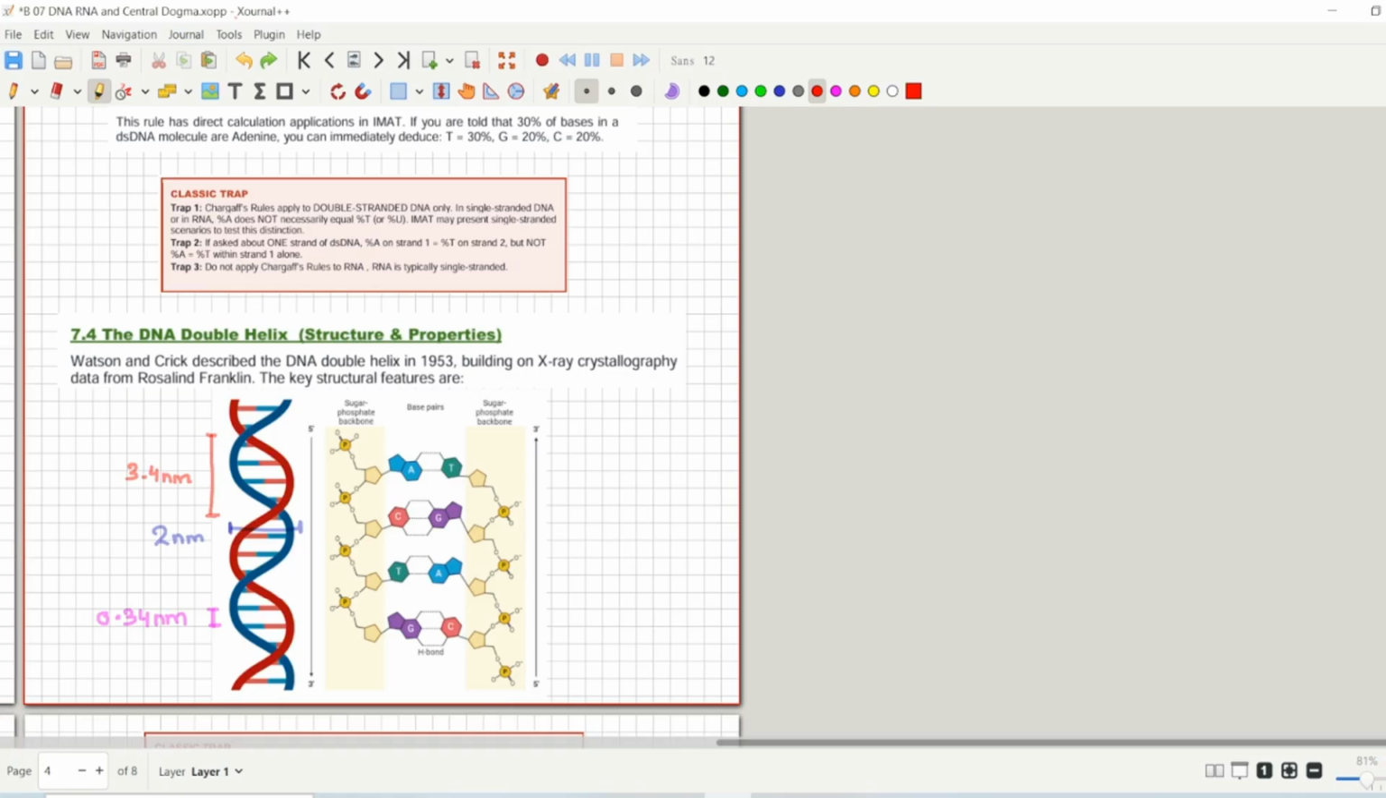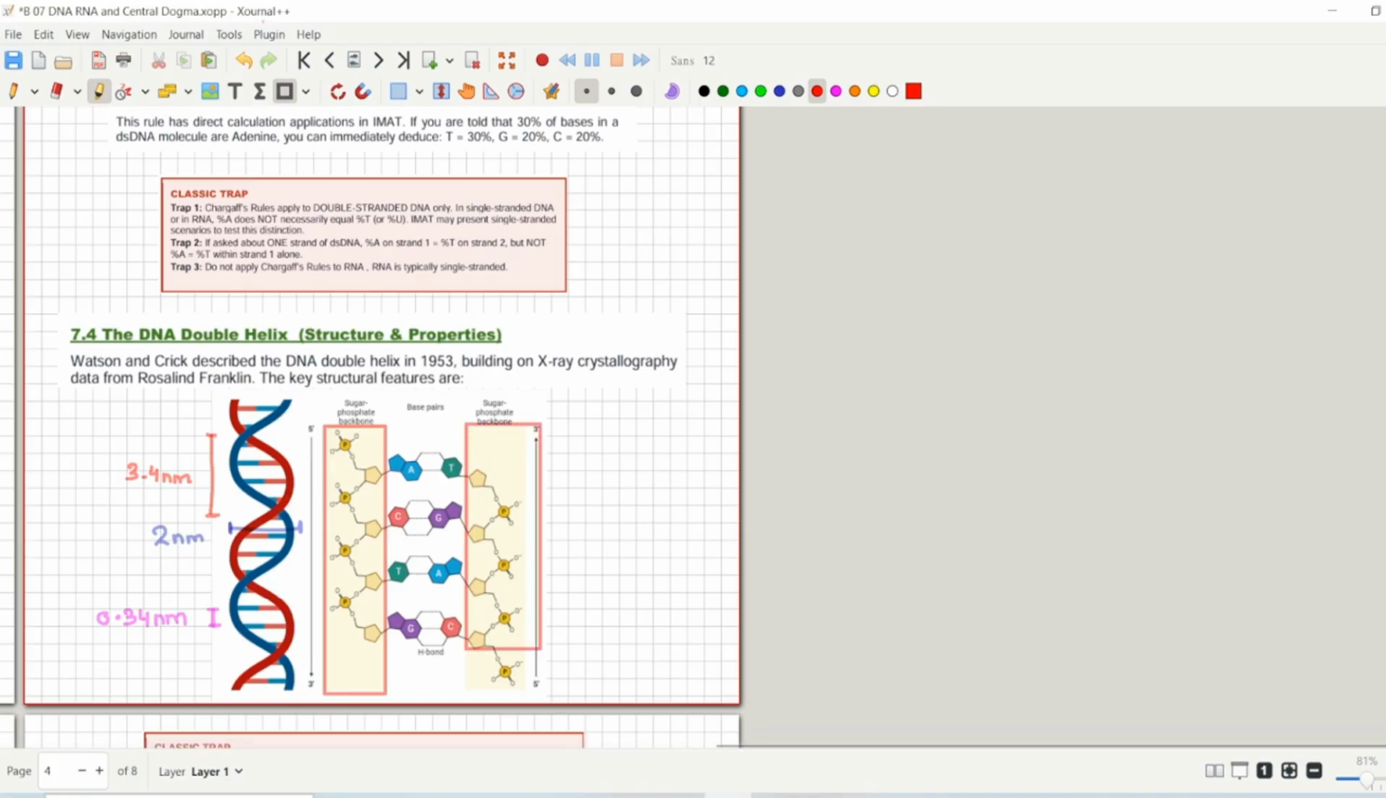The sugar and the phosphate, as you can see here, are creating the backbone of the DNA. So the backbone of the DNA is being made by phosphate and sugar. As you can see, this is the backbone of the DNA, while the nitrogenous bases are in the center and they are forming bonds. So how many bonds are being formed? Adenine and thymine form 2 bonds, while guanine and cytosine form 3 bonds.